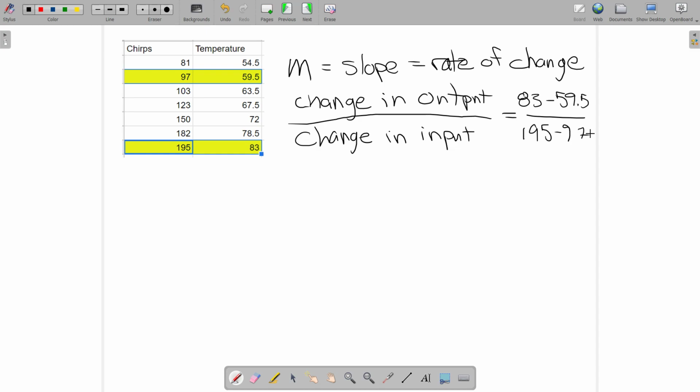All right, so a calculator might be handy to do that. Let's see, I think this right here would be 23.5. I did that right, and this one down here is going to be 90.